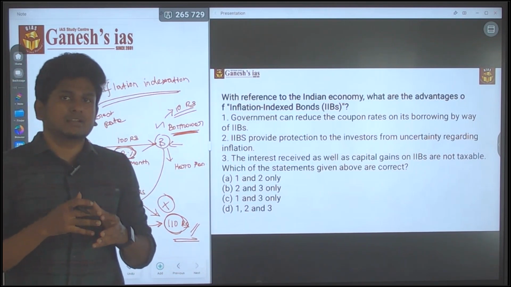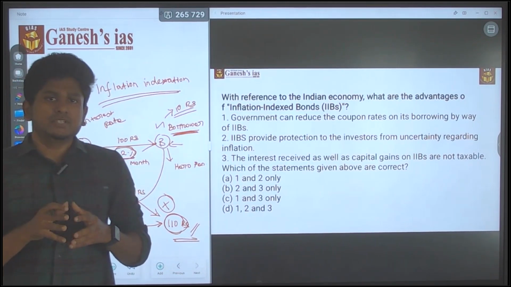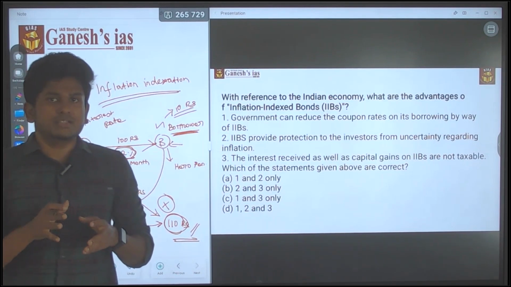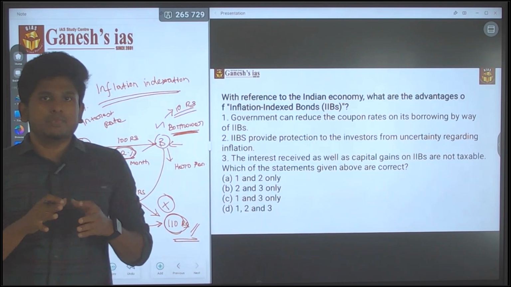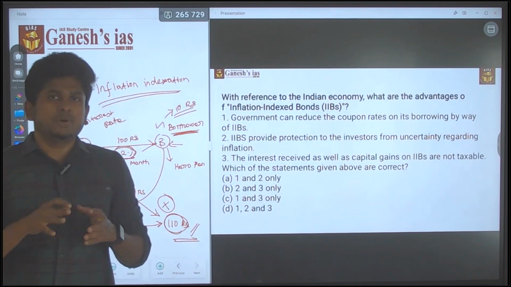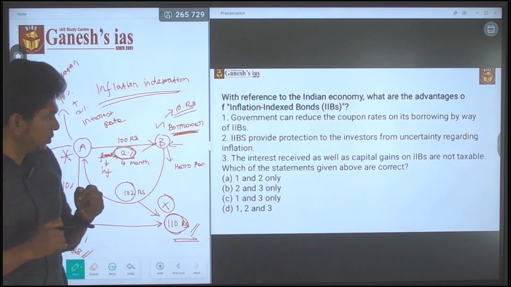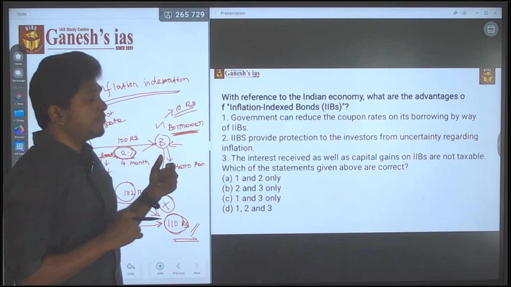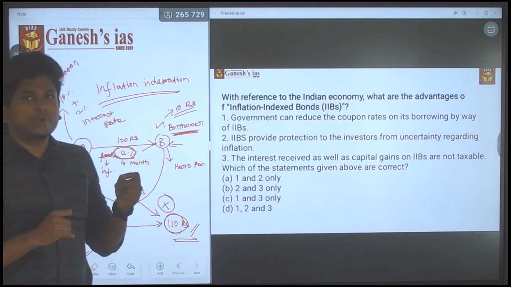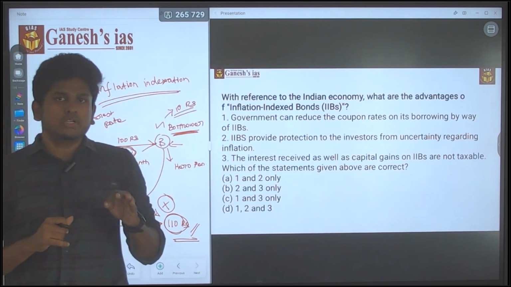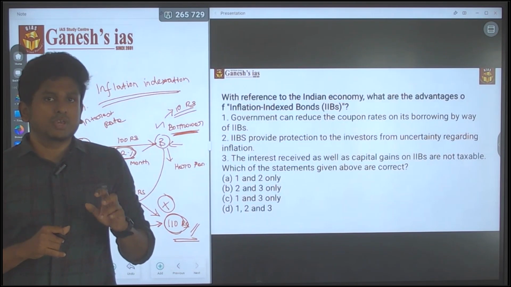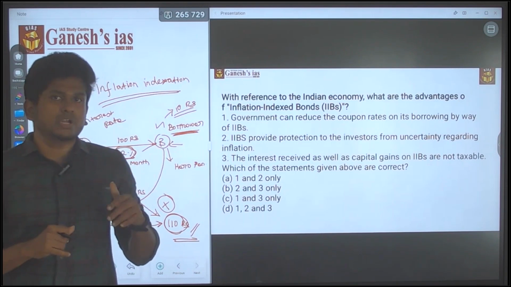They may put a tax, or reduce a tax, or remove taxes. That changes with every budget speech. Here, the interest rate as well as the capital gain. Normally the government won't cut down the taxes on capital gains. So by that itself you can say that this statement is wrong.